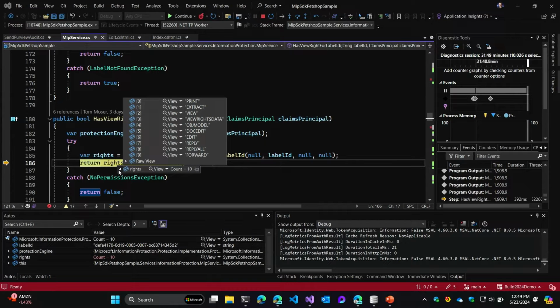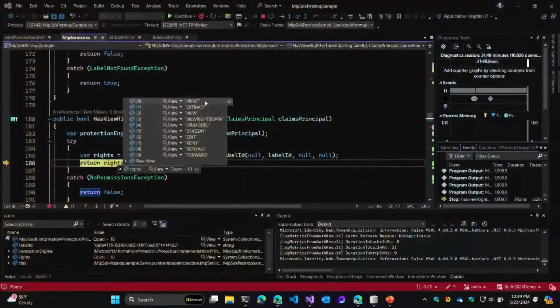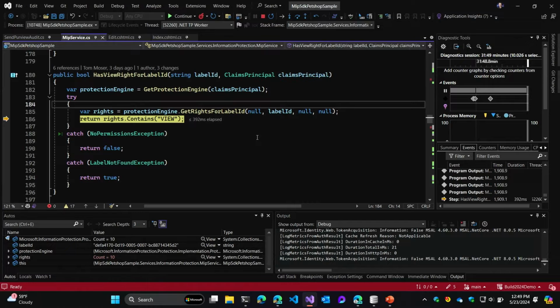As somebody implementing this application, in this case we're checking for the view right. We want to make sure, does that list contain the view right? If it does, great, let them see that content. Later on, we'll look at the extract right, and we'll come back to that one. There's two exceptions you might encounter here. One is a no permissions exception, which means the user doesn't have rights to that content at all, so handle the exception and return false. We say, well, if I got a no permissions exception, they must not have access, so return false.